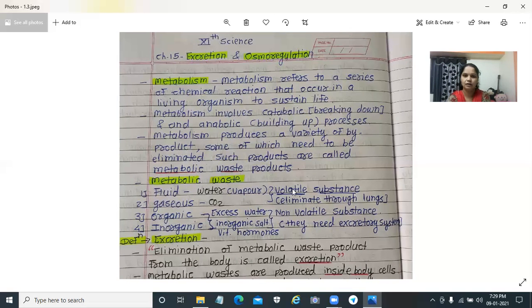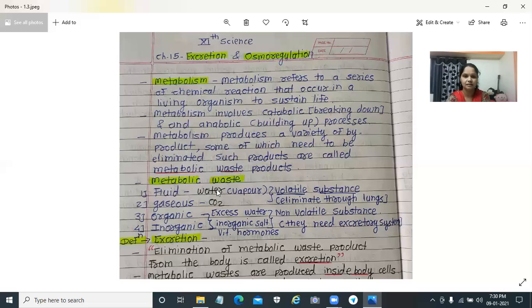Metabolic waste is of two types. One is volatile substances and the second one is non-volatile substances. Volatile substances are those eliminated through the lungs, like fluid and gaseous substances such as CO2. When metabolic activity occurs, CO2 is produced and expelled out through the lungs.